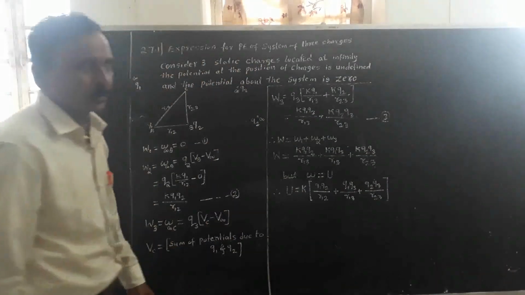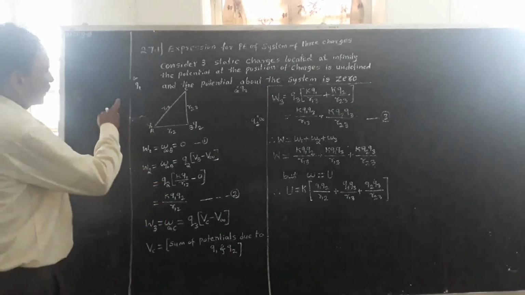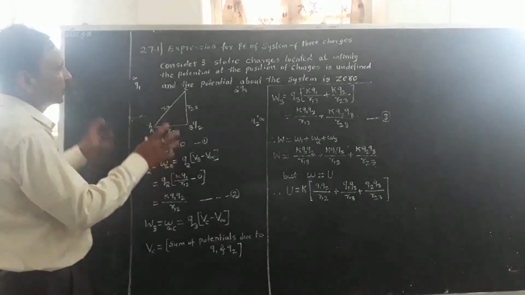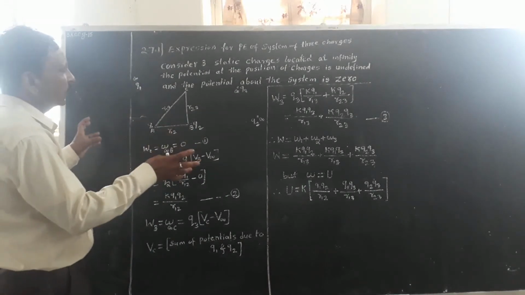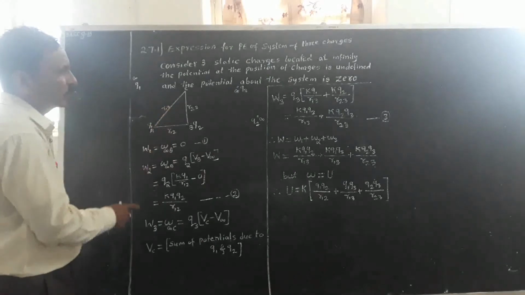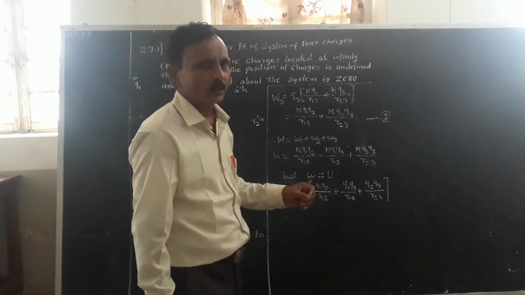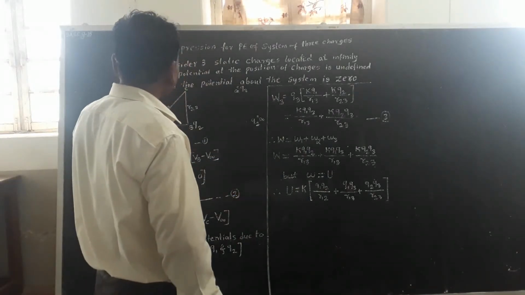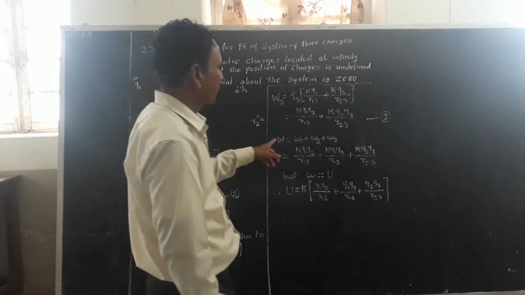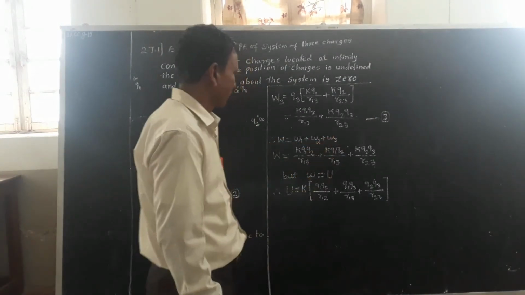Now, the total work done in moving the charges Q1, Q2 and Q3 from infinity to the locations A, B, C is equal to the sum of the work done in bringing these charges from infinity. Hence, W equals W1 plus W2 plus W3.